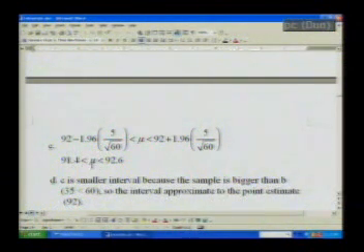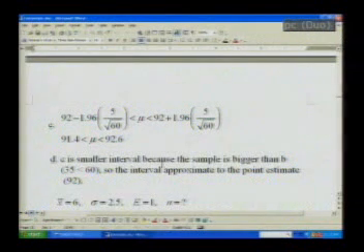That's why we can say C is the smaller interval, because the sample is bigger than B. 35 is less than 60, right? So the interval approximating the point estimate will be close to the mean value, or x bar 92, right? So this one is very close.